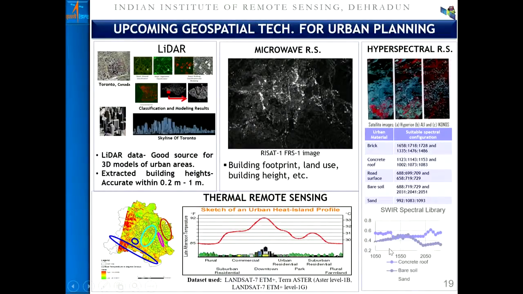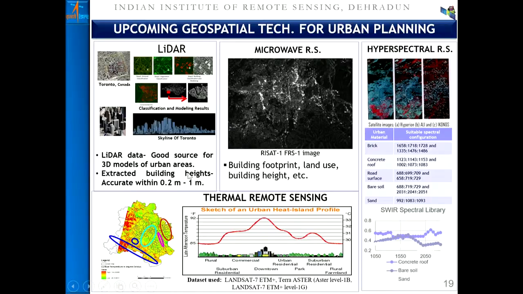Now, not only the optical bands, but in the times to come, and already it is well known, data from LiDAR, data from microwave remote sensing satellites, data from hyperspectral sensors, or data from thermal bands are also equally important. Why is LiDAR important?